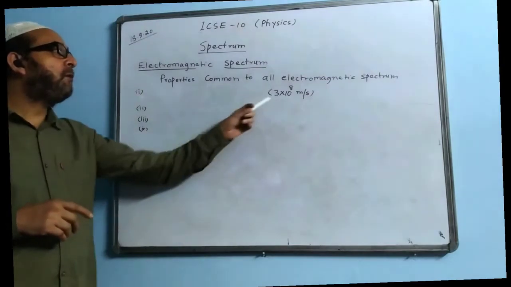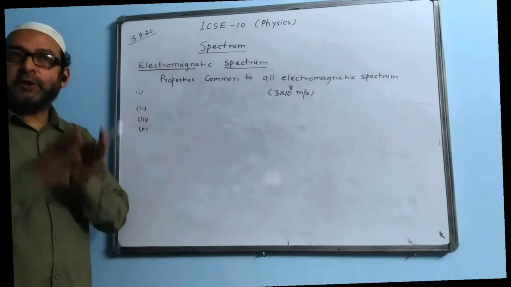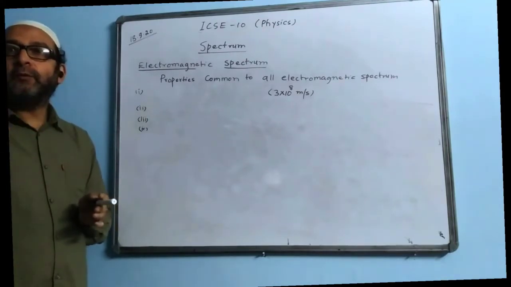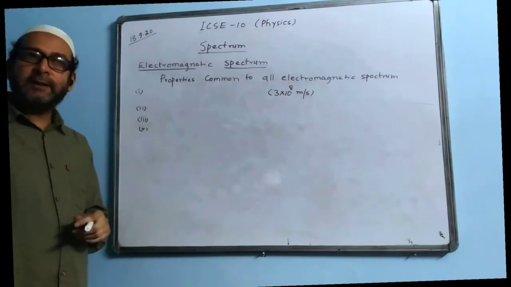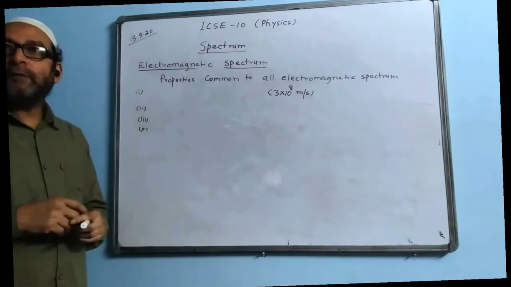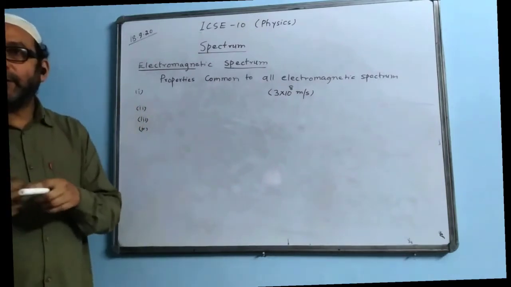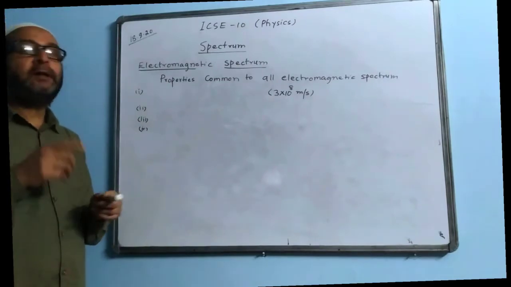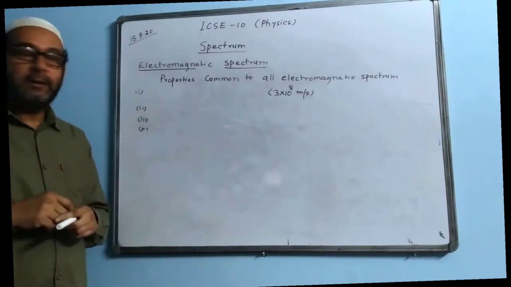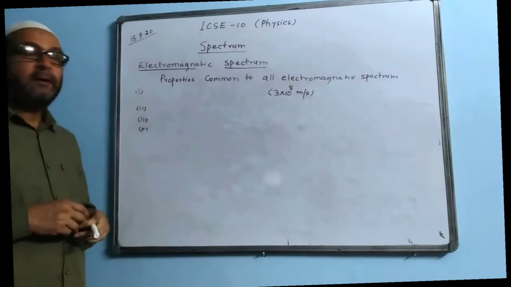Why 1:1? Because they all have equal speed. When the quantities are equal, the ratio value will come 1:1. So that is quite important. This question had come in ICC some year back. What is the ratio of the speed of light of gamma rays and the X-rays in vacuum or in air? Then the answer will be 1:1. Okay, these are the 4 common properties which I told already.